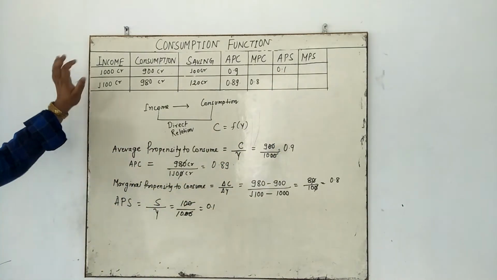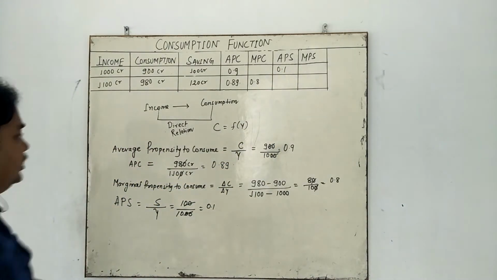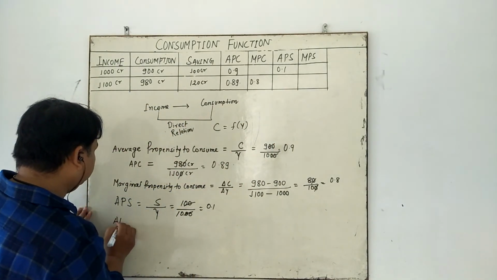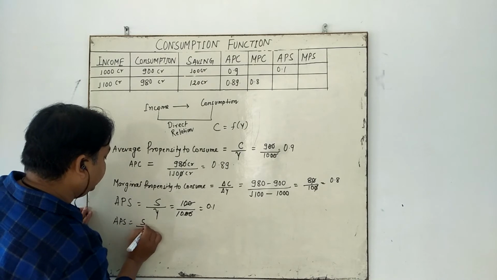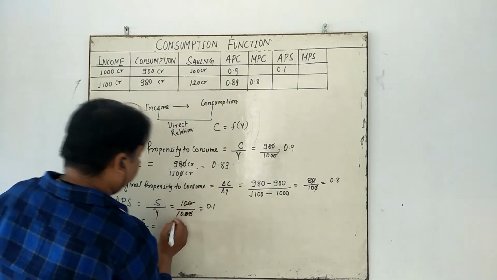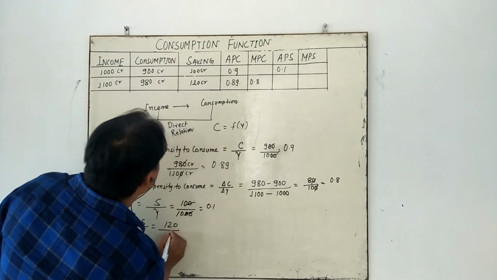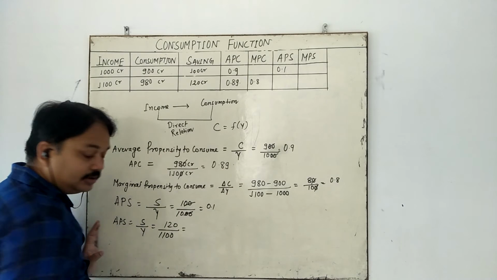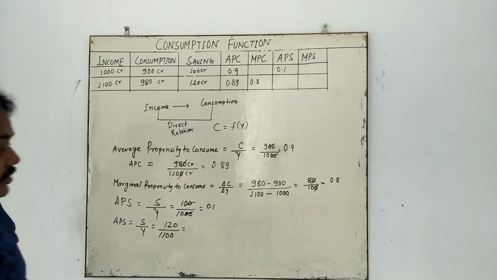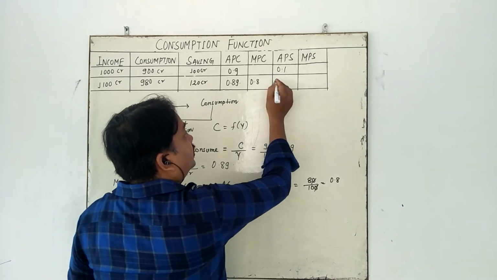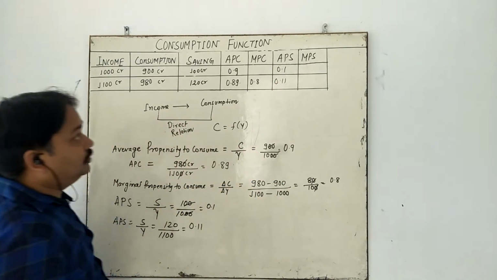And next, if you want to calculate APS here, saving upon income: the saving was 120 crore upon 1100 crore. What is the answer? Simple, 0.11. So you put here 0.11.